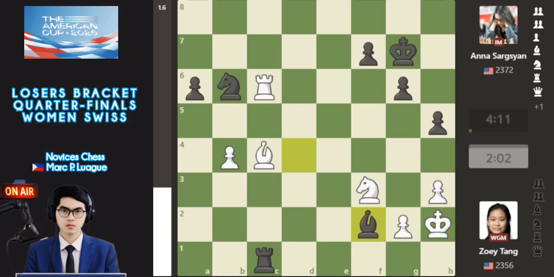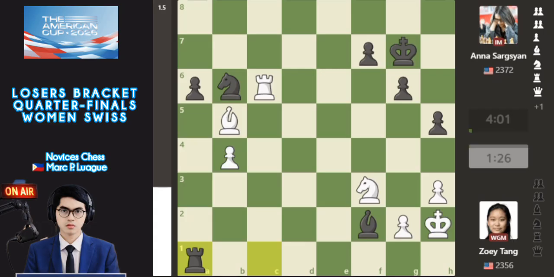King h2, bishop takes, capture. So I love the opposite color bishop, and the same goes for the knights here. And also bishop b5. Okay, this is a good determination here. I thought of the sacrifice here. This is a sacrifice here by this move by Zoey Tang.